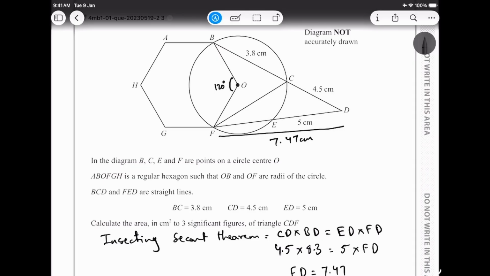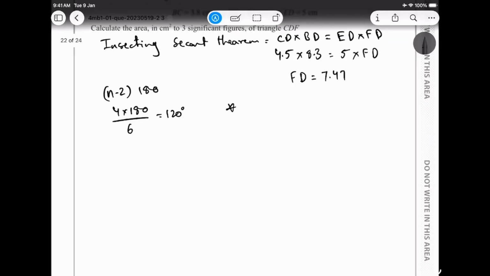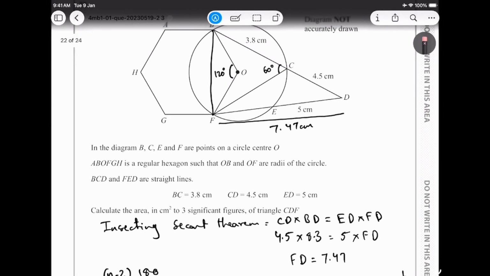are radius. Okay, so it is technically the center. So if we know that they are the center, with respect to that, we know that they are starting from the same segment. All right, so if they're starting from the same segment, we can find this one, which is going to be half of that, which is 60 degrees. Okay, but we got to mention as they are from the same segment, they become half. When we mention about they, we say that angle as BOF